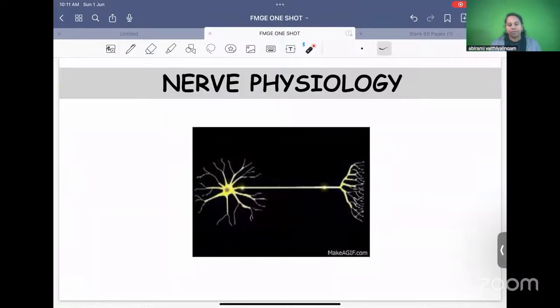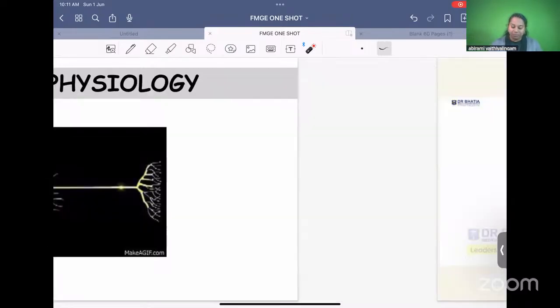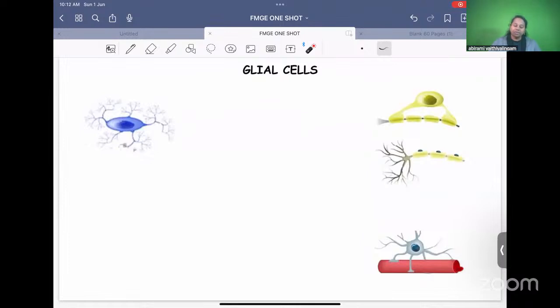Apart from neuron, are there any other cell types present in the nervous system? Can you just type in the chat box? Do you know any other cell present in the nervous system, apart from this neuron? In your brain and spinal cord, do you know the name of any other cell? Yes. Glial cell, excellent. Glial cell, astrocytes, very good. That is glial cells, very important. So let's learn about the glial cells.